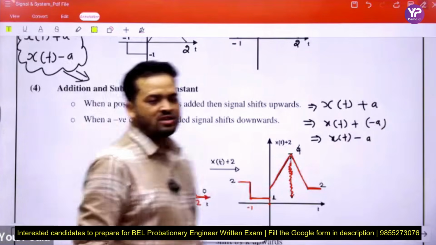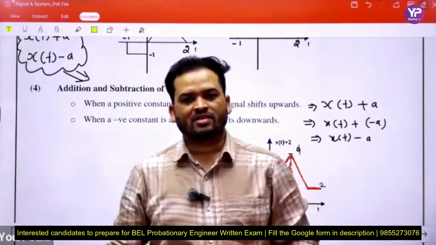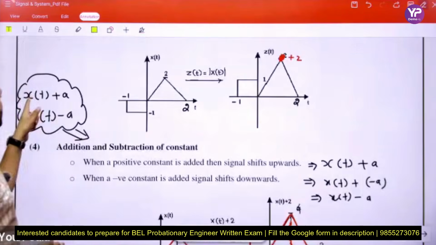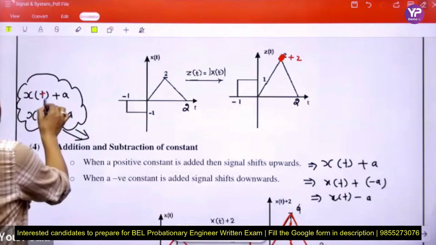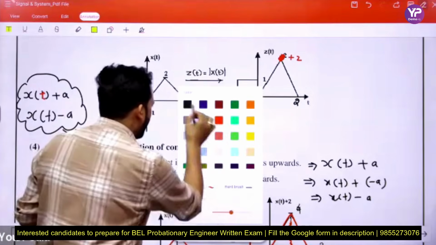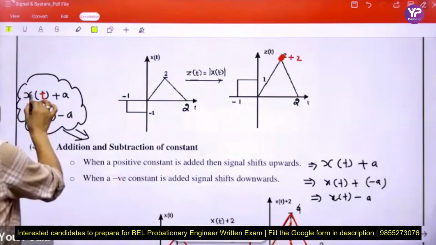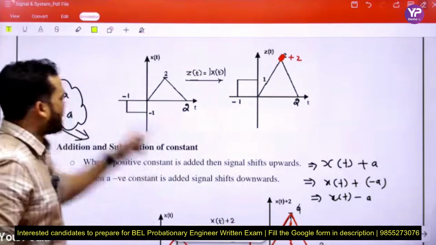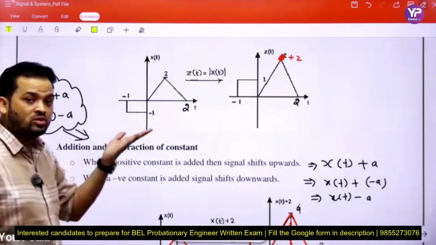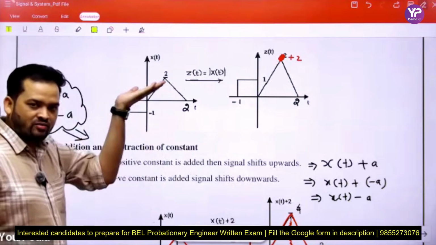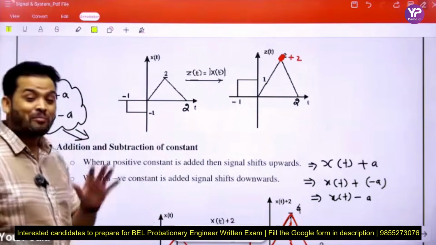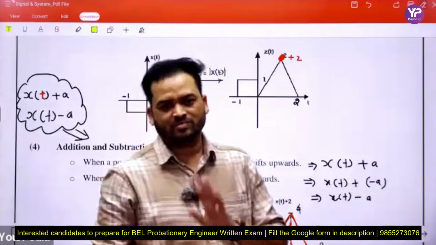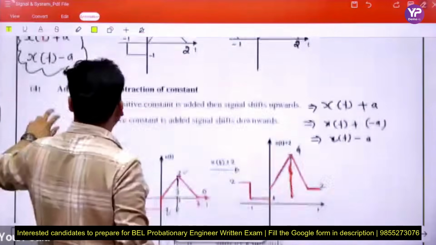Beta, here we perform the operation on the dependent variable. If any constant is added, this is our basic example. This is the original signal x(t). When we add some constant a to that signal, the signal is shifted vertically upward by a amount. If a equals 2, then the signal is shifted upward vertically by 2 in magnitude only, because here we perform the operation on the dependent variable only. Okay, this is the example.